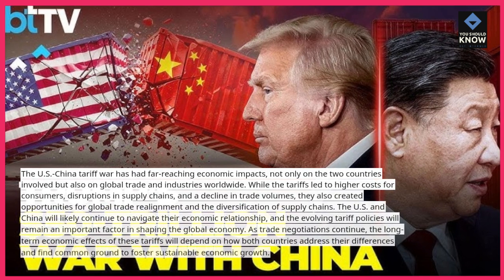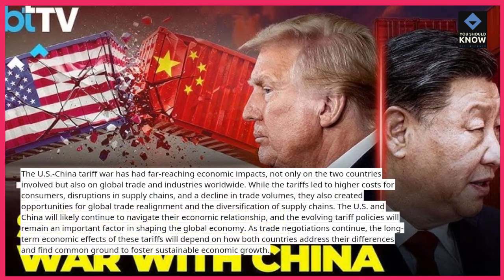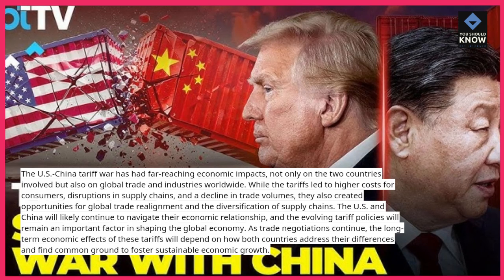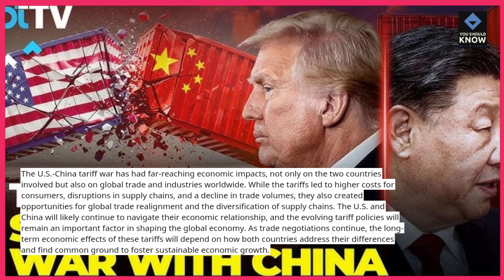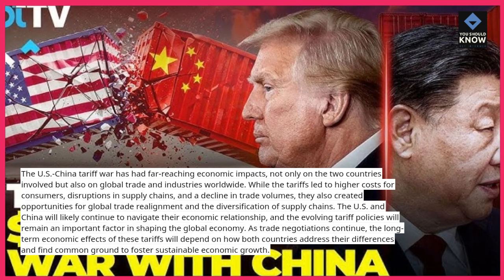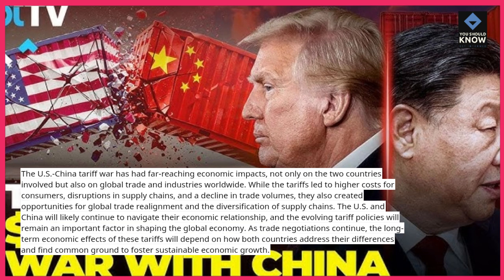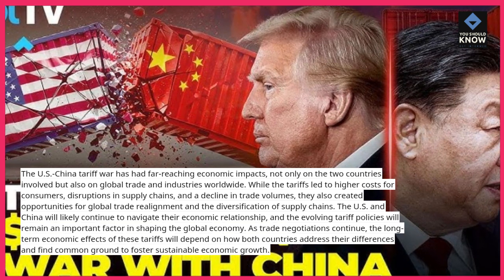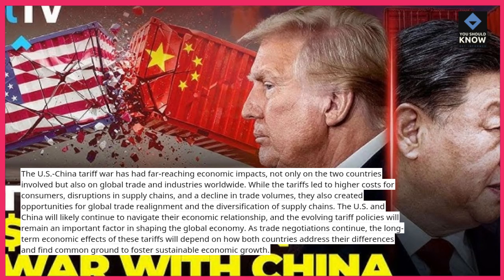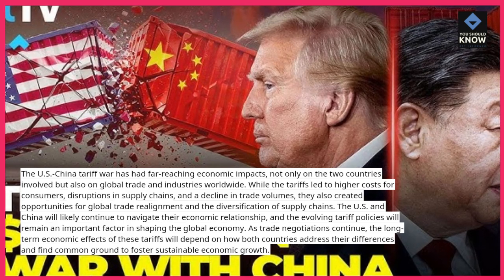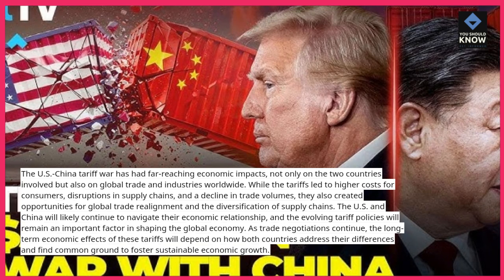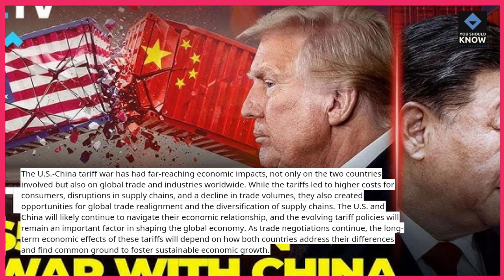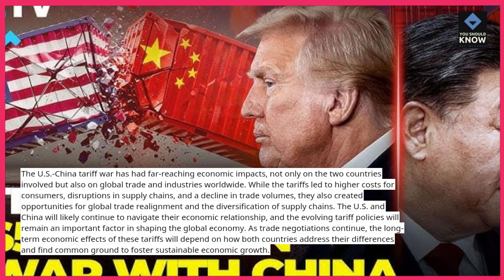The U.S.-China tariff war has had far-reaching economic impacts, not only on the two countries involved but also on global trade and industries worldwide. While the tariffs led to higher costs for consumers, disruptions in supply chains, and a decline in trade volumes, they also created opportunities for global trade realignment and the diversification of supply chains. The U.S. and China will likely continue to navigate their economic relationship, and the evolving tariff policies will remain an important factor in shaping the global economy. As trade negotiations continue, the long-term economic effects of these tariffs will depend on how both countries address their differences and find common ground to foster sustainable economic growth.